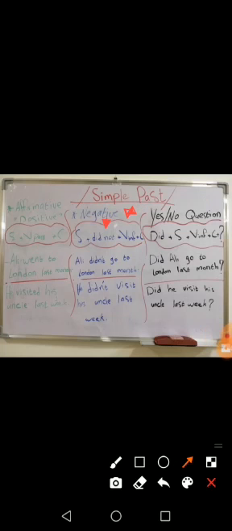Ellie didn't go, right? We use didn't and we use the infinitive form of the verb go. We don't add anything, we don't change, we don't add ed or s or ing or anything. We use infinitive. What does infinitive mean? The base verb, right? We don't add any additions to it.